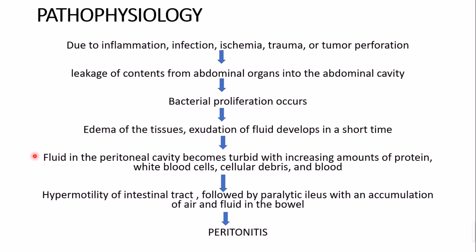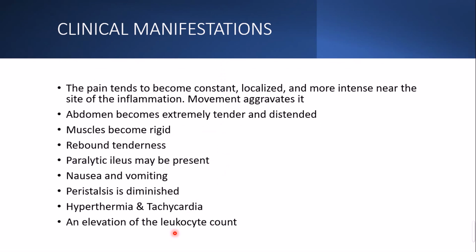If there is an accumulation of air and fluid in the bowel, then paralytic ileus will happen. In any way it will lead to peritonitis. Once some infection is caught in your peritoneum, it means in your whole abdominal cavity, it will lead to peritonitis. Now, the clinical manifestation.